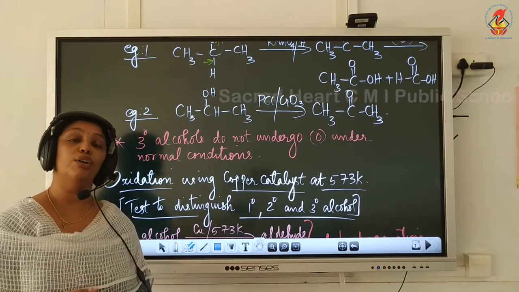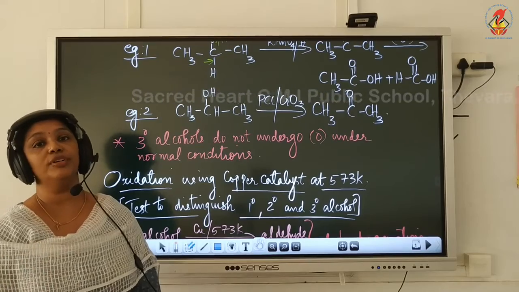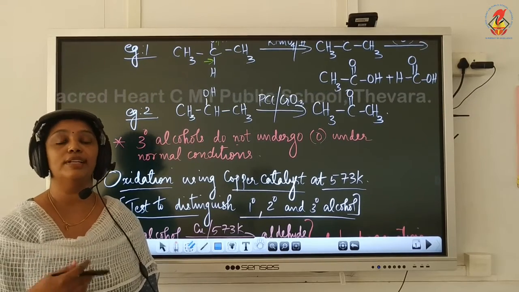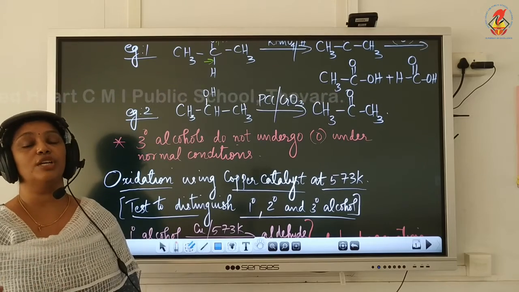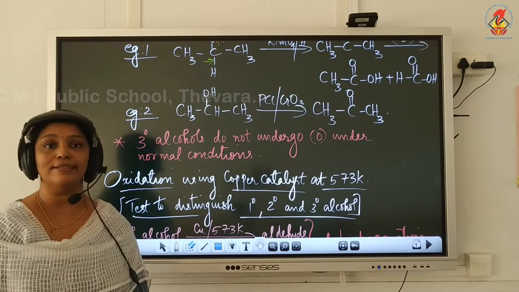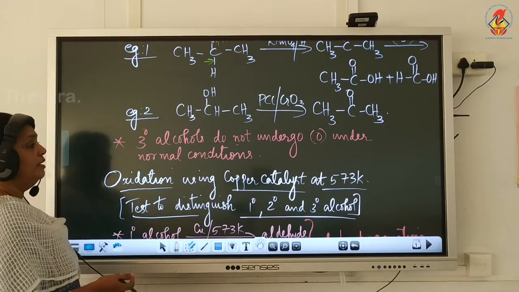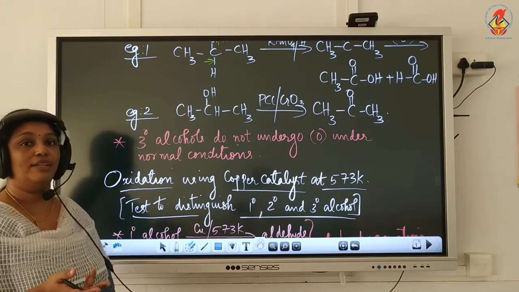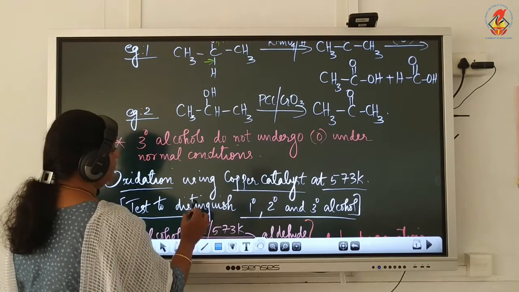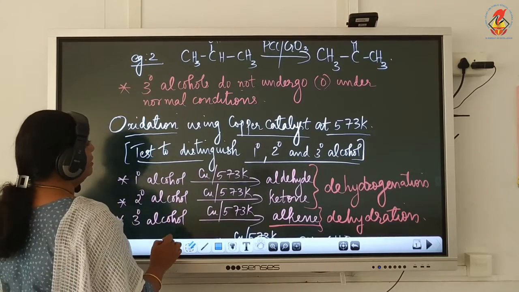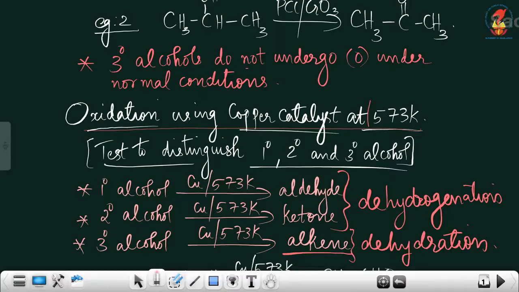And you know, primary alcohol on oxidation gives aldehyde, which undergoes further oxidation to give carboxylic acid. Secondary alcohol will give ketone, which undergoes oxidation to give a mixture of carboxylic acids, and tertiary alcohol will not undergo oxidation. Now, the next method is oxidation using copper catalyst at 573 Kelvin. This temperature is very important, 573 Kelvin. This also can be used as a test to distinguish primary, secondary and tertiary alcohols.